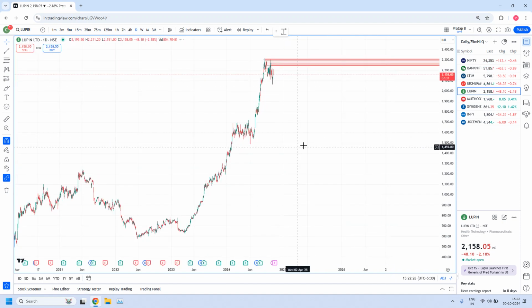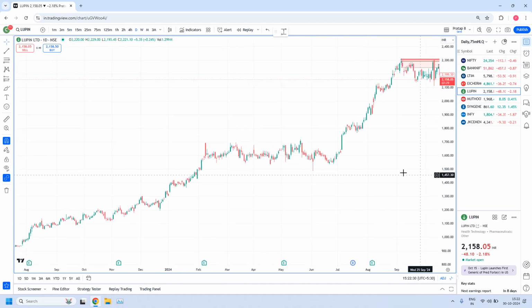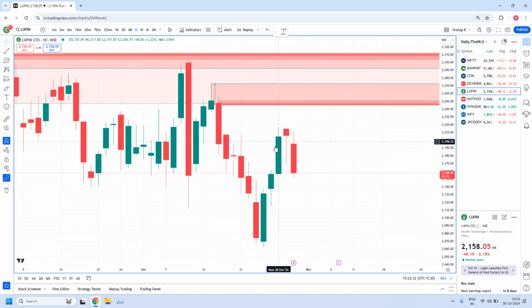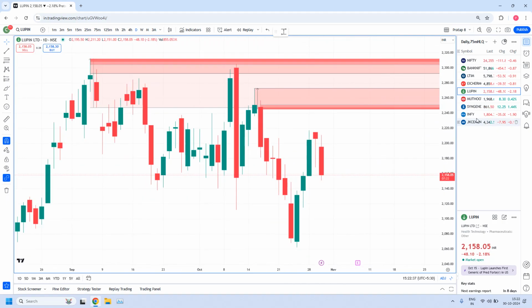Let me go to the daily time frame. Look into today's candle. So this is today's candle. So we didn't get any trade opportunity.